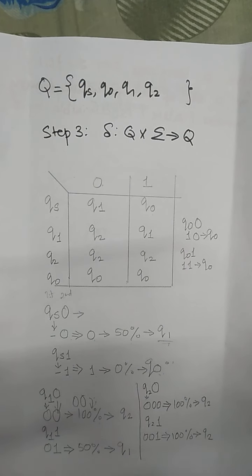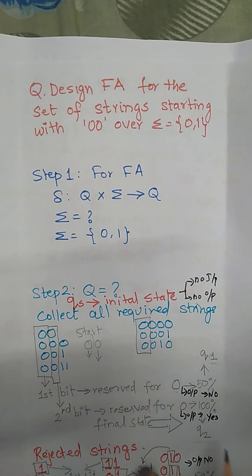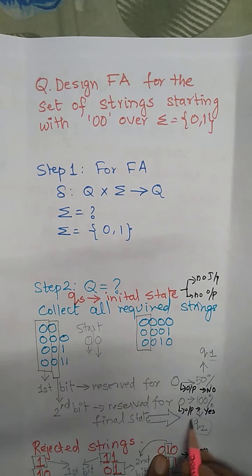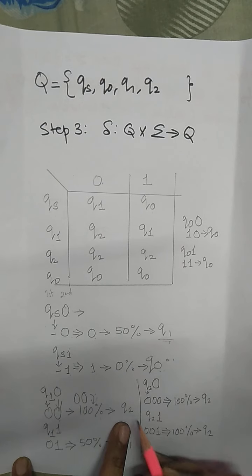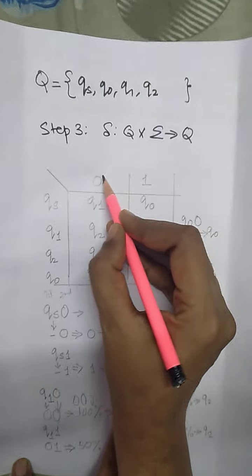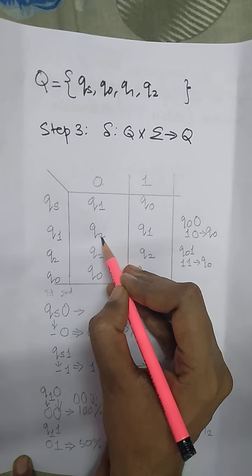And this 100% of the requirement, to this state we had given the name Q2. So Q1 with the next bit as 0 produces 100% of the required string and will go to Q2. So here we had marked Q1 with the next bit as 0 goes to Q2.